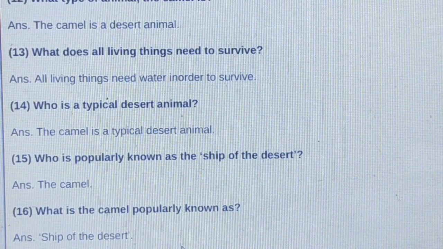So, after reading the lesson, we have come to know that the animals and plants survive the harsh condition and have adapted to the desert life.